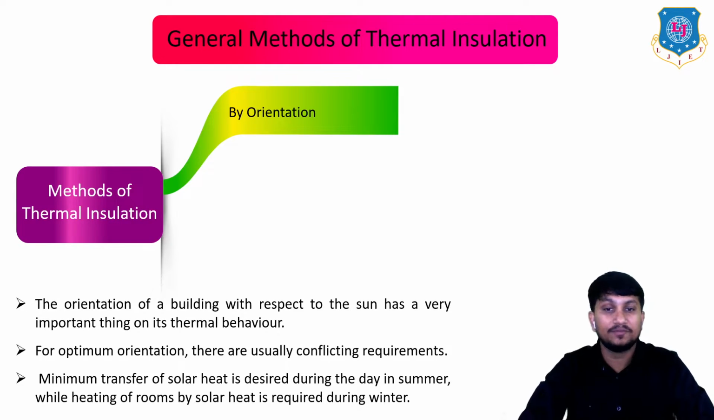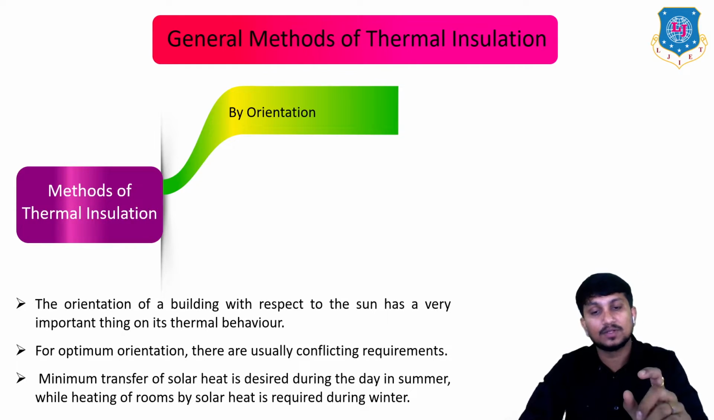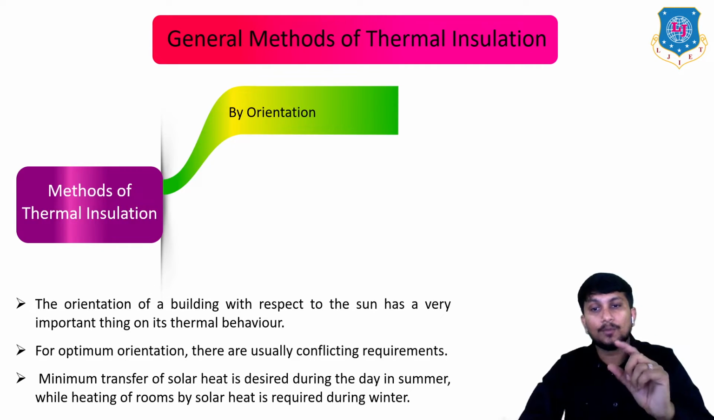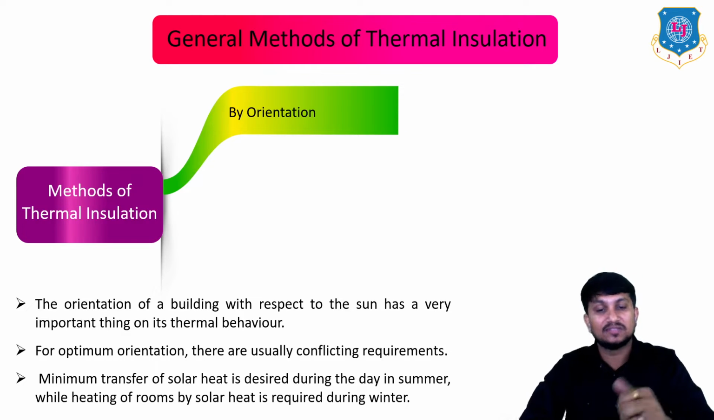The orientation of the building with respect to the sun has a very important effect on its thermal behavior. For optimum orientation, there are usually conflicting requirements of the user. Minimum transfer of solar heat is desired during the day in the summer, while heating of rooms by solar heat is required during the winter. So a proper combination of the heat transfer between summer and winter is required in the particular building, and you can easily set it by the orientation of the building.